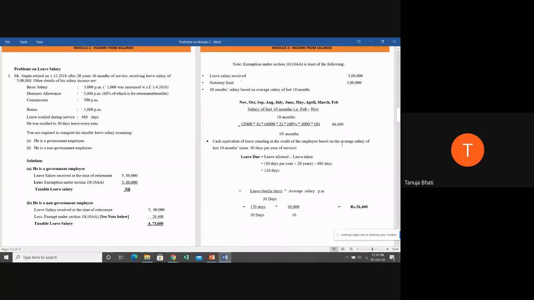Because see the difference you see here. Here it is average salary of last 10 months. Here it is average salary per month. And we want the average salary for the last 10 months, so we have divided by 10. This is average salary for 10 months, and this is average salary per month. For how many months? 10 months. So you have divided by 10.